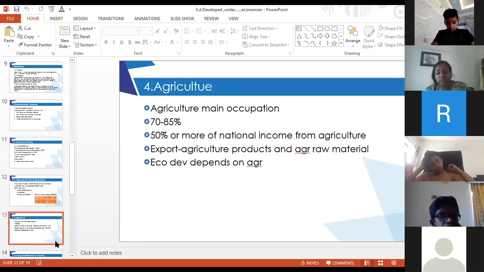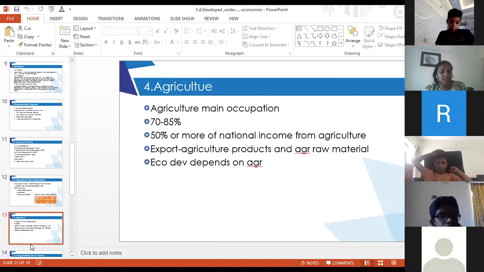Like 70 to 85% of the population is involved in agricultural activities. 50% or more of national income comes from agriculture only. And these nations export more agricultural goods and products and import more consumer goods. So economic development totally depends on agriculture.